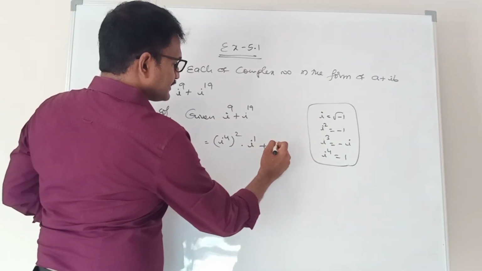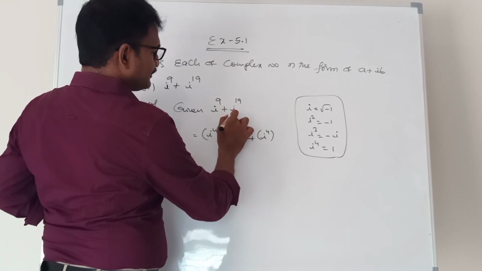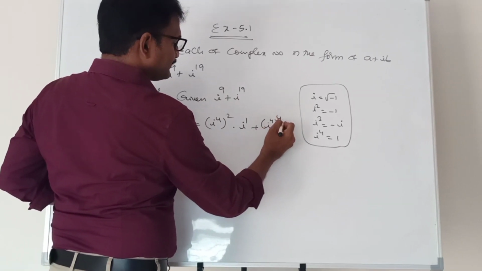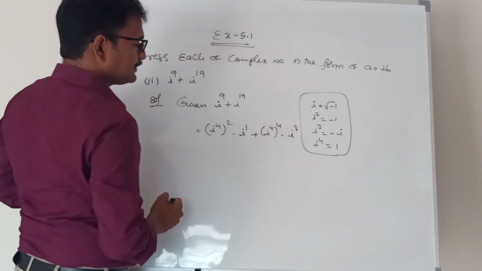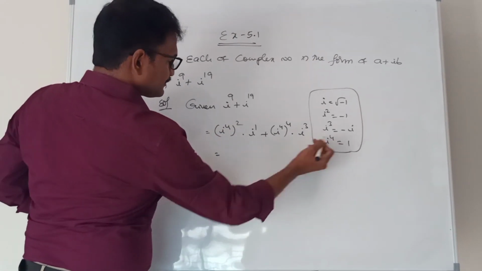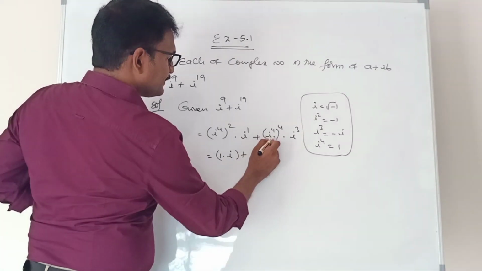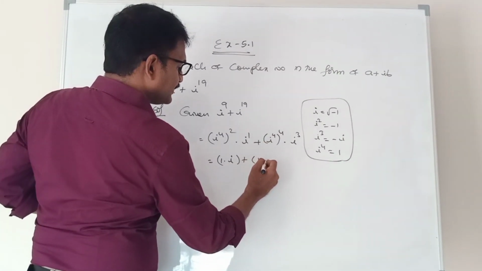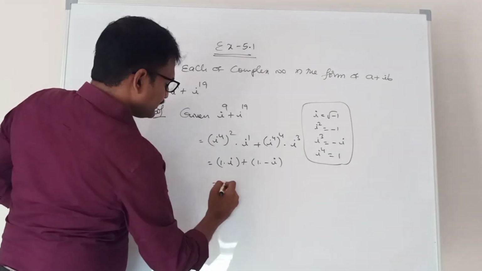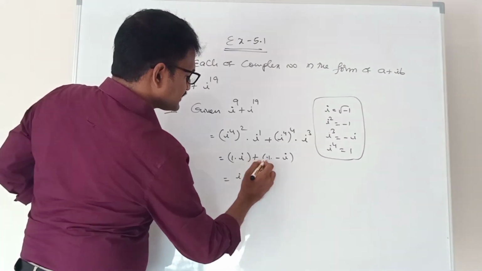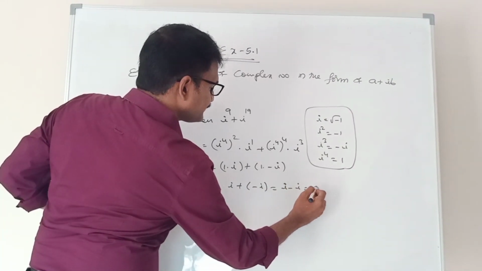Similarly, i power 19. How many powers of 4 can we write near 19? 4 fours are 16. Still 3 is required. So write it as i cube. So the i power 4 value is how much? 1. 1 whole power 4 is 1, into i, plus i power 4 value 1, into i cube value minus i. 1 into i plus 1 into minus i. So i minus i value is 0.